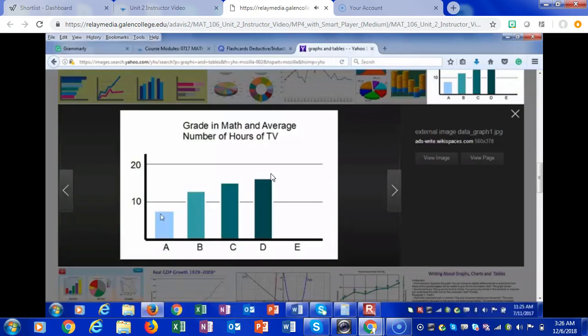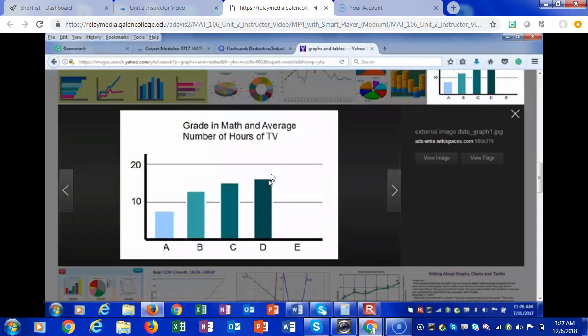Well, I'm looking at A is here, B is here, C is here, D is here. This could actually be a chart that does a little bit of both inductive and deductive. So, if I say A has 8 hours of TV, B has 13 hours, C has 15 hours, D has 16 hours, then I'm saying there's a pattern being established here through inductive reasoning.